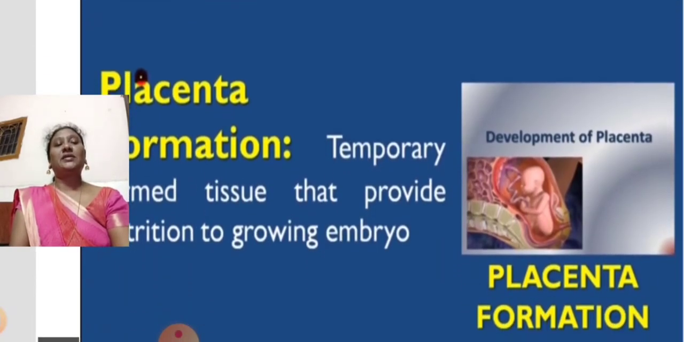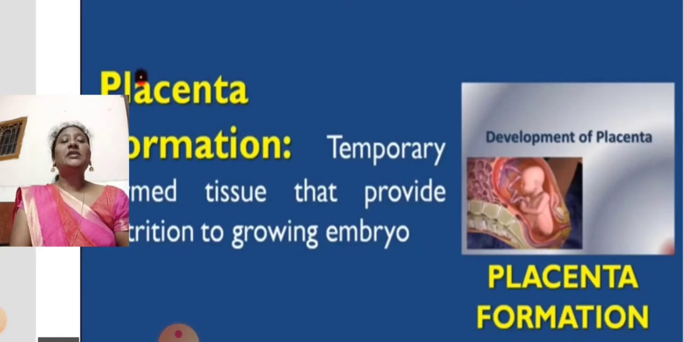Next one is placenta. The placenta is a temporary tissue which is developed during the process of pregnancy. It is the connection between the mother and baby. It helps to transfer the nutrients from the mother to the baby and the waste from the baby to the mother. Not only nutrients, water and gases, all these substances will travel from the mother to the baby, and the excretory material eliminated by the baby will be passed by the placenta into the mother's body.